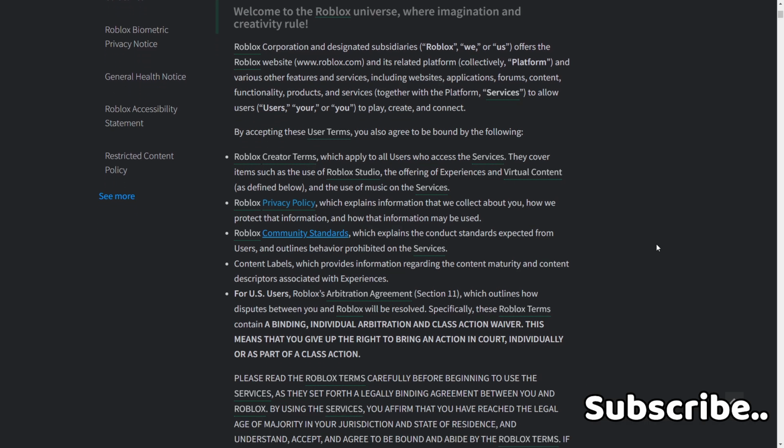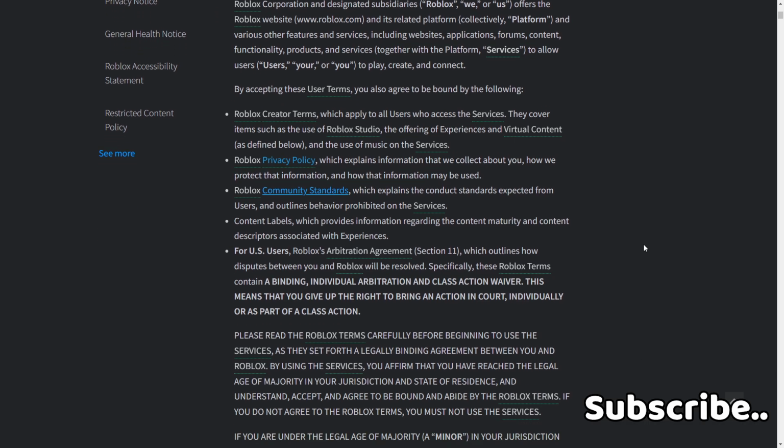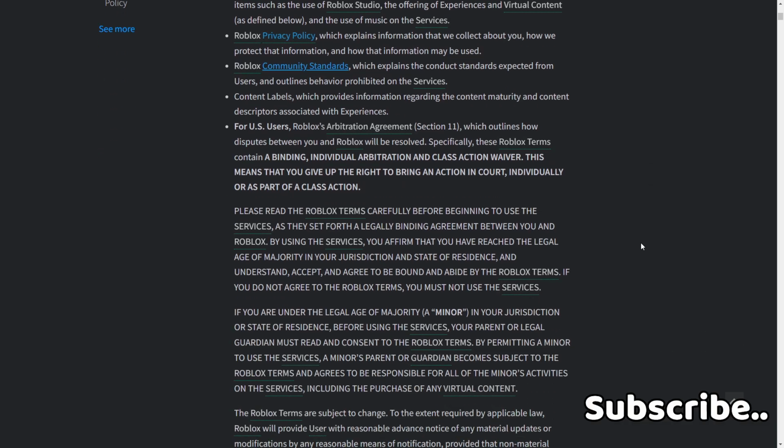For US users, Roblox's arbitration agreement, section 11, which outlines how disputes between you and Roblox will be resolved. Specifically, these Roblox terms contain a binding individual arbitration and class action waiver. This means that you give up the right to bring an action in court individually or as part of a class action. I'm going to try and read through this as fast as I can.